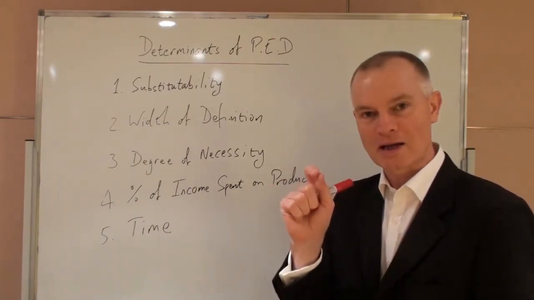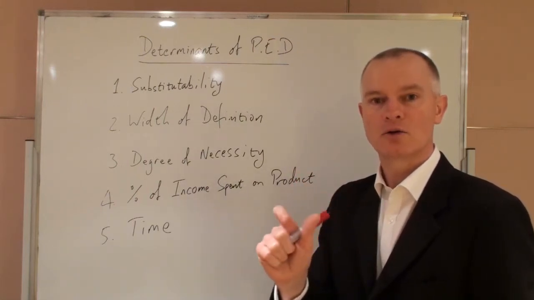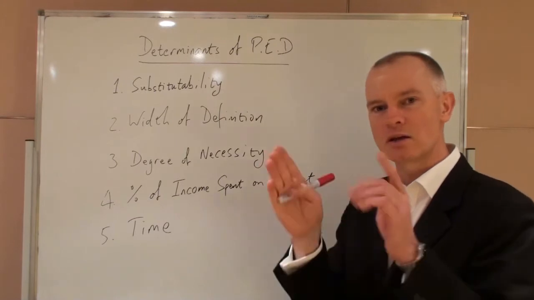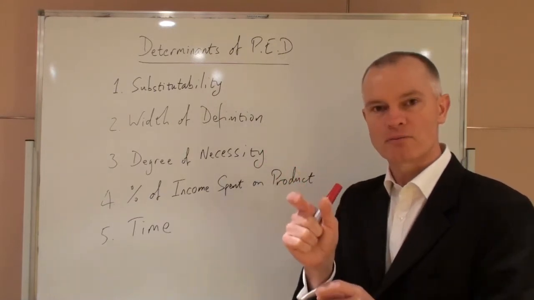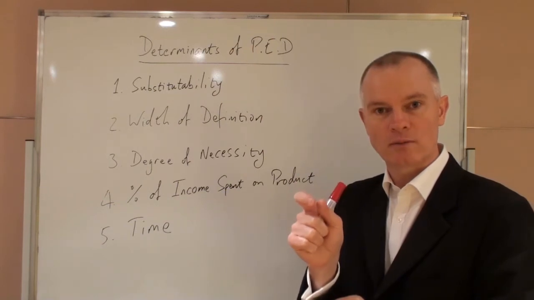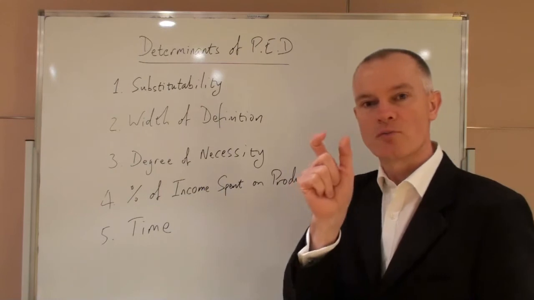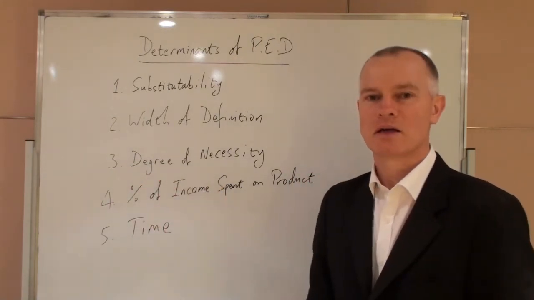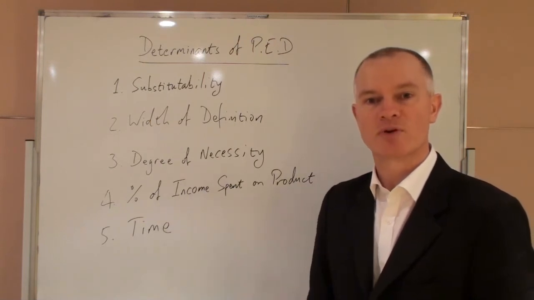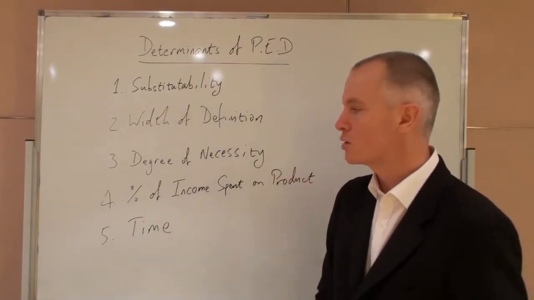If, however, we define our tuna as skipjack tuna, or if we define it as a particular brand of tuna, or if we define it as tuna of that brand in olive oil as opposed to brine, salted water, we can see that the more narrowly we define the product, 300 grams skipjack tuna in olive oil, the more will be the substitutes. Thus, the more narrow the definition, the more price elastic is demand, and the greater will be the response of consumers to a change in the price of that narrowly defined product.